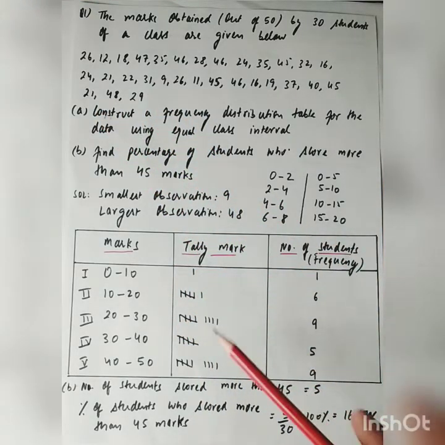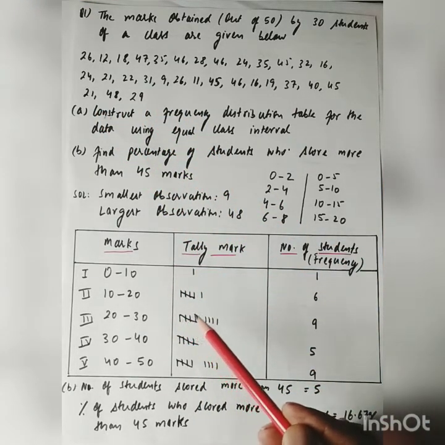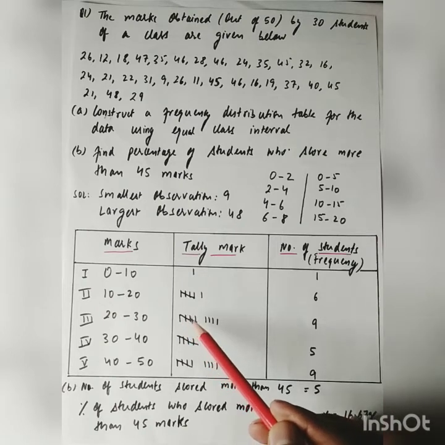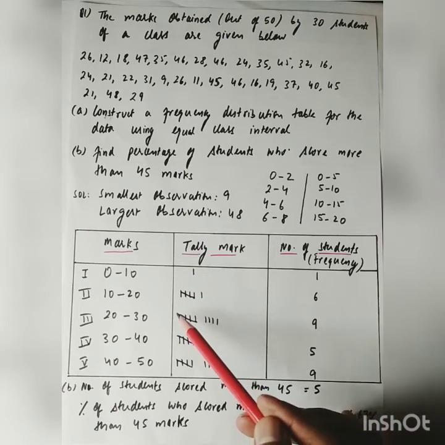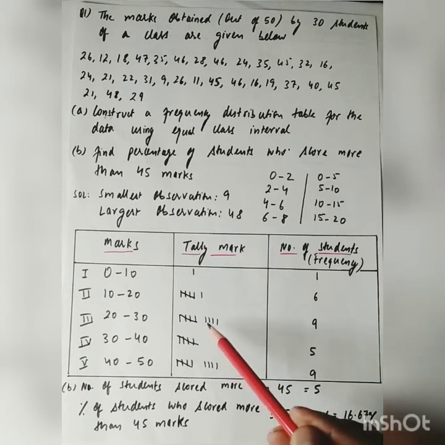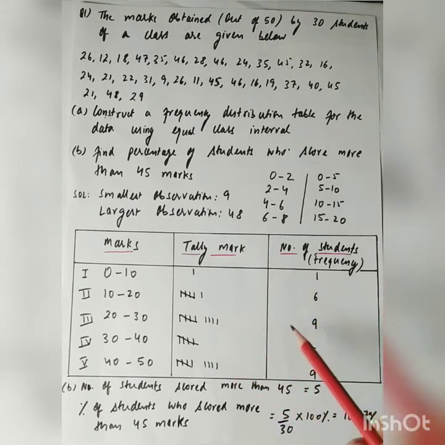So there are 9 observations. I will put 9 tally marks. 1, 2, 3, 4 and the 5th one. Then 6, 7, 8 and 9. I will write 9 here.